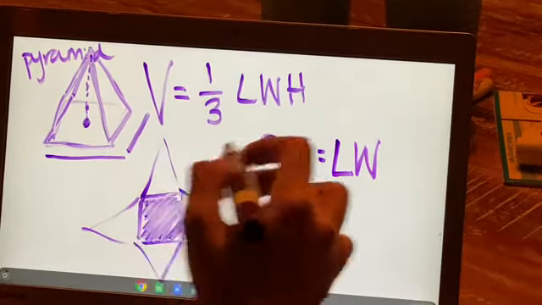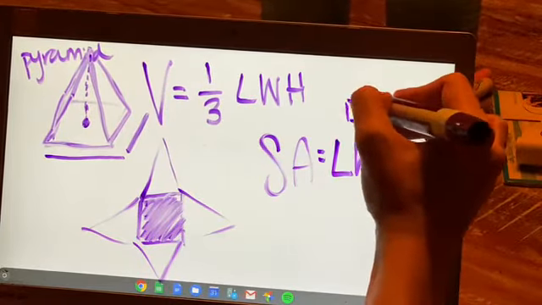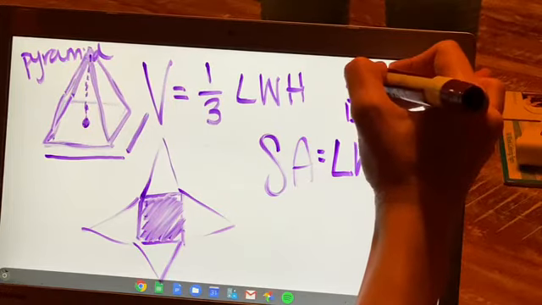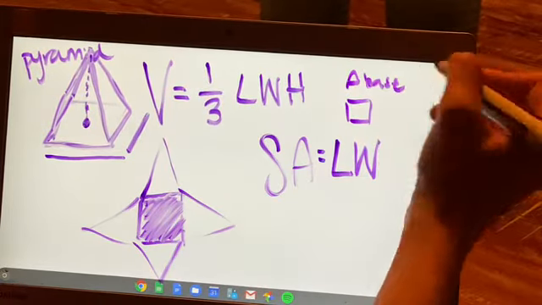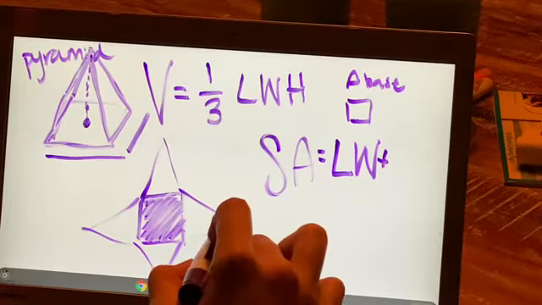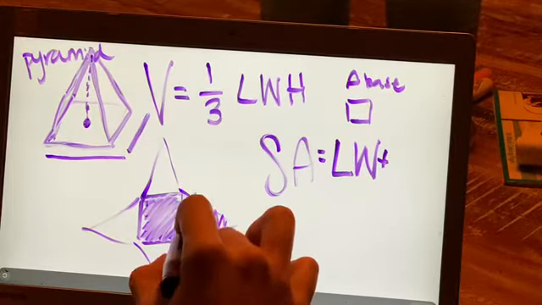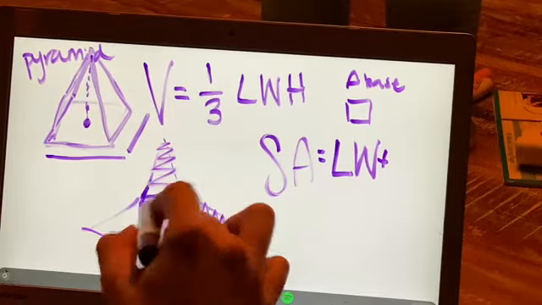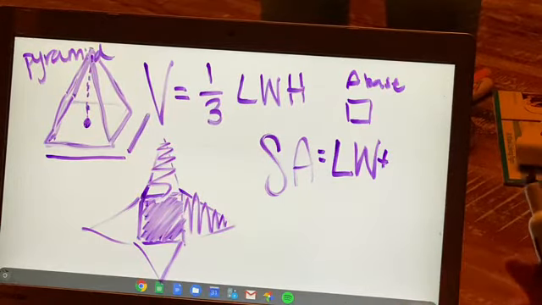So basically the area of the square, say area of the base, plus we have to find the area of one of these triangles and multiply it by 4. Does that make sense?